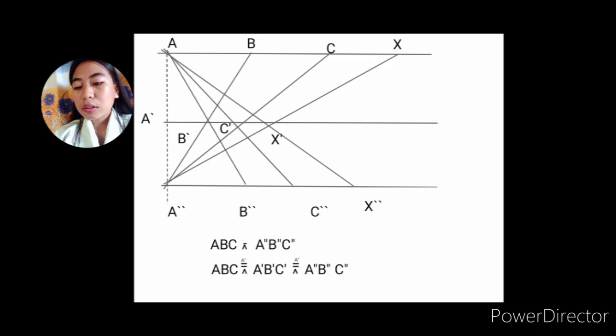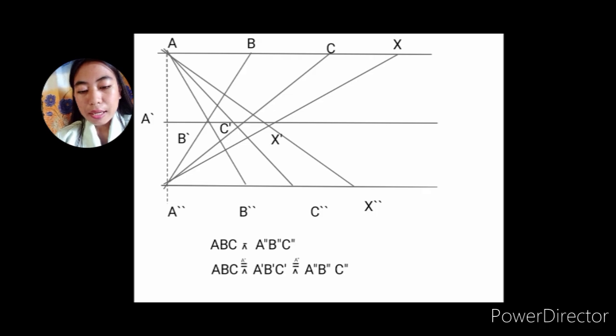So what are the two perspectivities? A, B, C and then A prime, B prime, and C prime, as you can see in the figure, are related by a perspectivity with center A double prime. They are related by a perspectivity if the pencil passes through the same corresponding point ranges, which pass through the center A double prime.